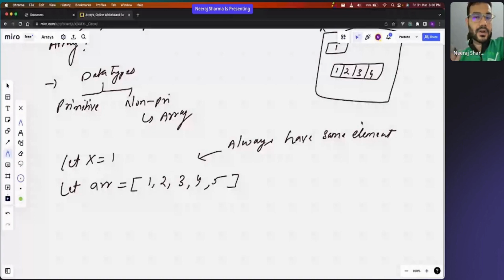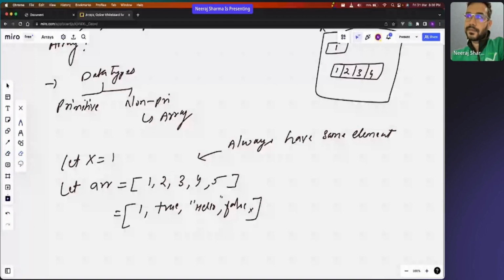It will not have string. It will not have boolean. But that is not the case with JavaScript. In JavaScript, you can have an array like 1, true, hello, false, like this. So basically, in your array, you can have any type of item.